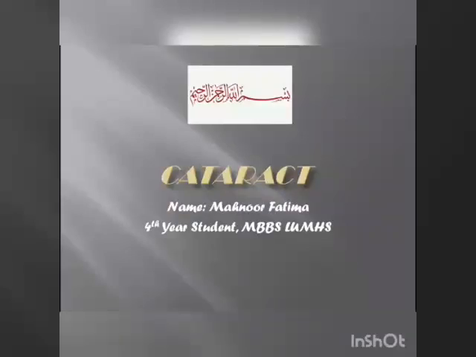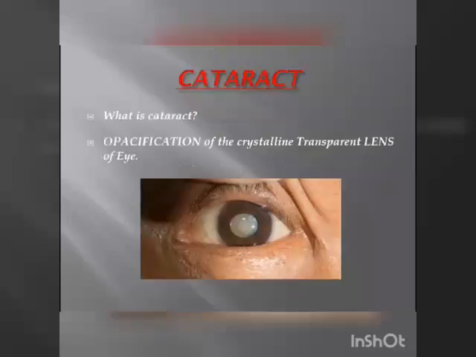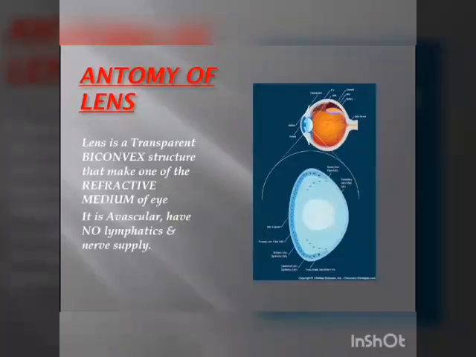My topic of discussion is cataract. So, what is cataract? It can be defined as opacification of the crystalline transparent lens of an eye. Before focusing on cataract, we must know the basic anatomy of the lens. Lens is a transparent biconvex structure that makes one of the refractive medium of our eye.